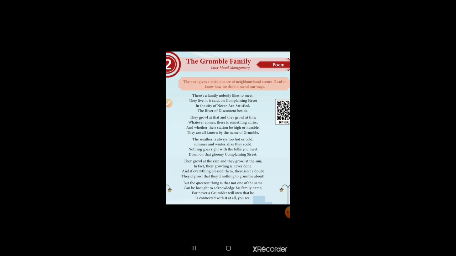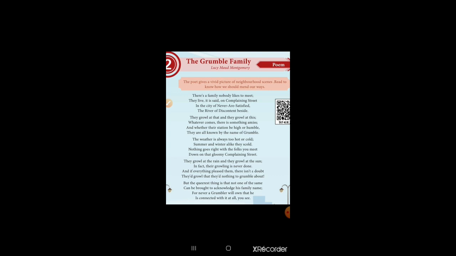Is it clear, the second stanza? Shall we move on to the third one? The weather is always too hot or cold. Summer and winter are alike, they scold. Nothing goes right with the folks you meet, down on that gloomy, complaining street.